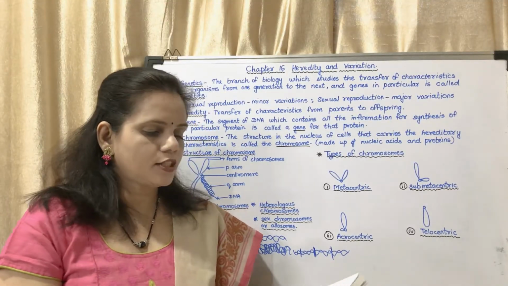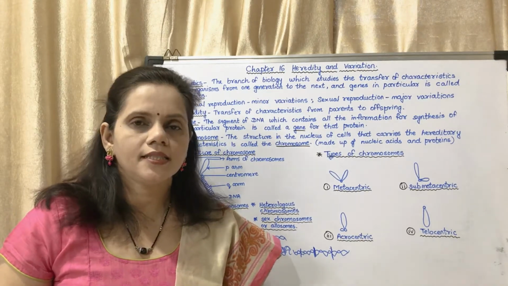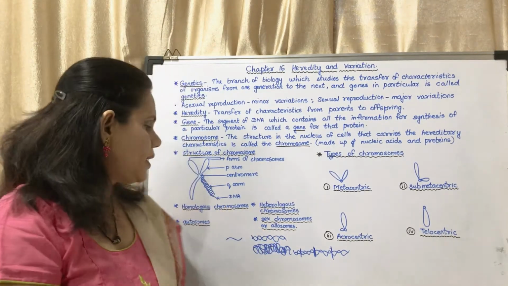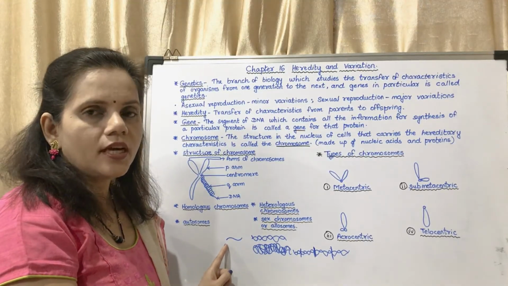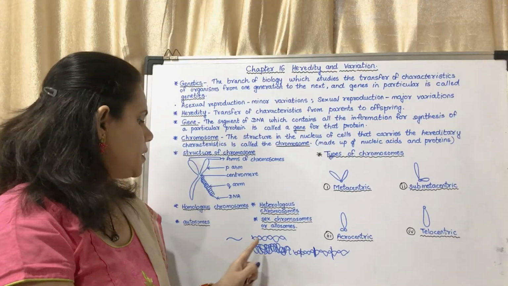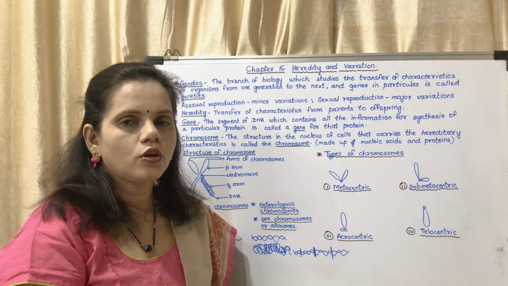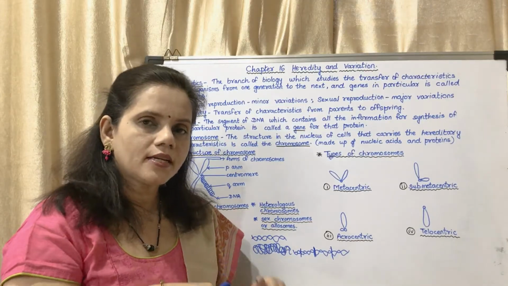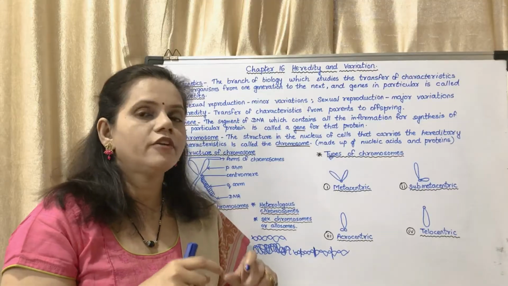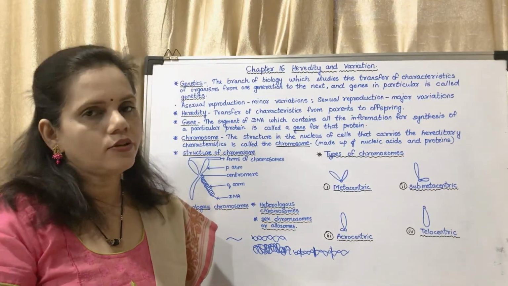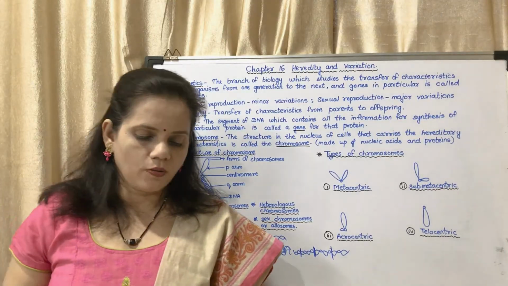Now we'll see the textbook. During cell division, chromosomes can be clearly seen under the microscope. That means you cannot see this chromatin thread under a compound microscope. This DNA also you cannot see under a compound microscope, but that DNA coils and supercoils to form a chromosome, and at that time when it forms a chromosome, then you can see it under a compound microscope.